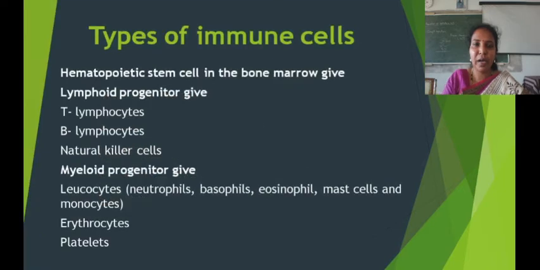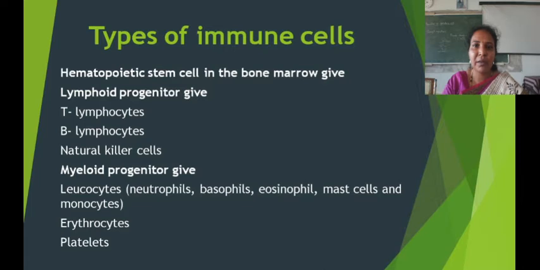In today's video, I am going to explain about the types of immune cells. Immune cells are produced from the stem cells called hematopoietic stem cells, which are present in the bone marrow. These hematopoietic stem cells give rise to different types of blood cells, hence the name. The word hematopoiesis means synthesis or formation of the blood cells, and these stem cells are responsible for the production of different kinds of blood cells. Hence these stem cells are called hematopoietic stem cells and these are present in the bone marrow.